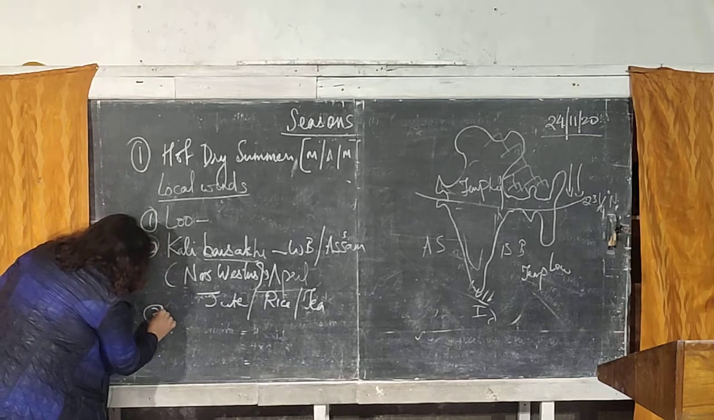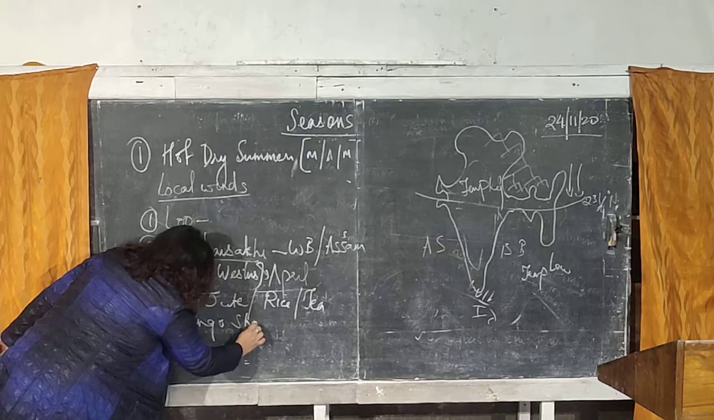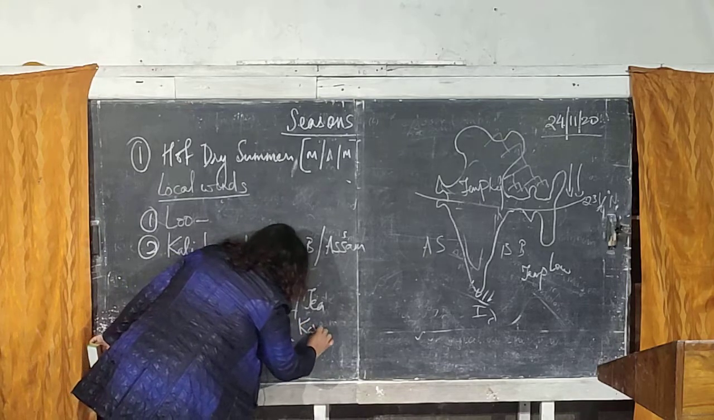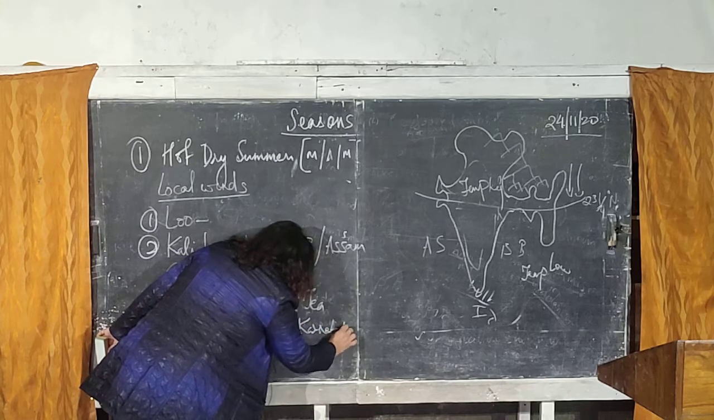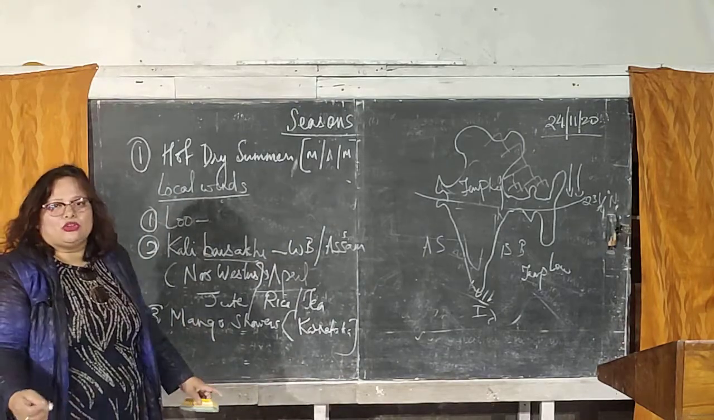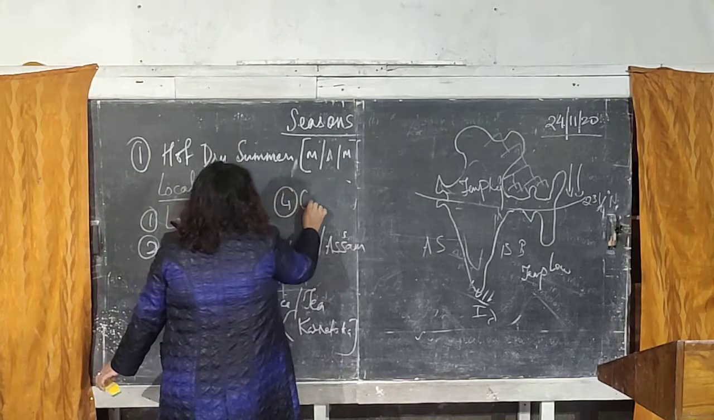Number 3, another local wind that is known as mango showers. Now this mango shower blows in South India, especially in states like Karnataka. Okay, and the slight showers of rain given by this wind, mango showers, help in the growth of mangoes. And the other one is called the cherry blossom.